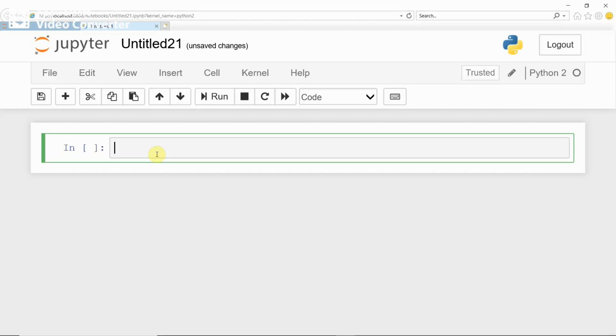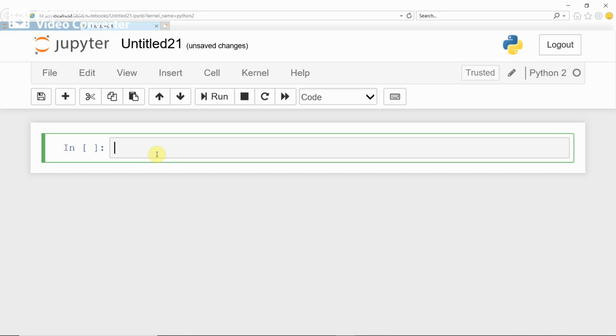Today we start with string literals. You know, a string is a set of characters. In Python, a string begins with either single quote or double quotes.